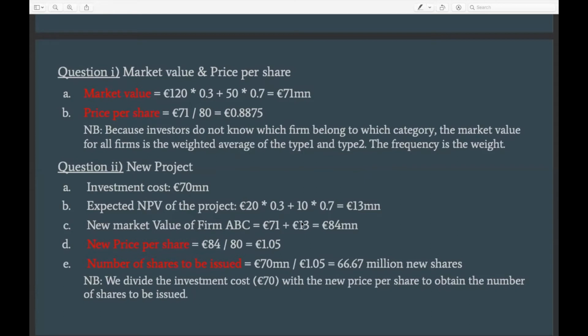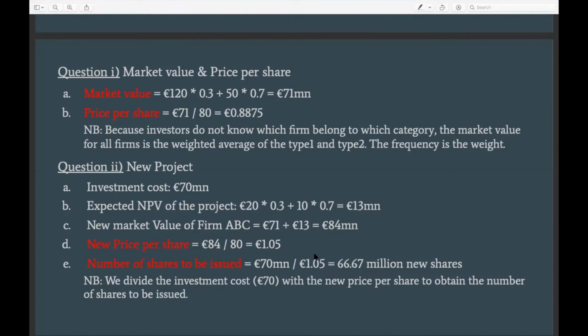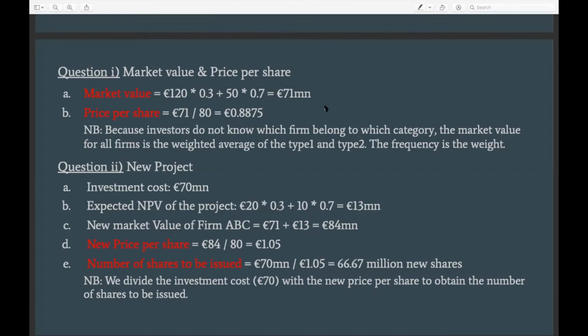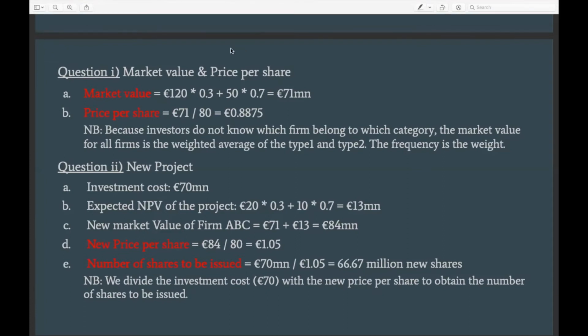This is why, immediately when the announcement is made, the company's share price would go up, because this new information is now incorporated in the share price. And this is why we need to divide by the new share price. Does that answer the question? Okay, good.